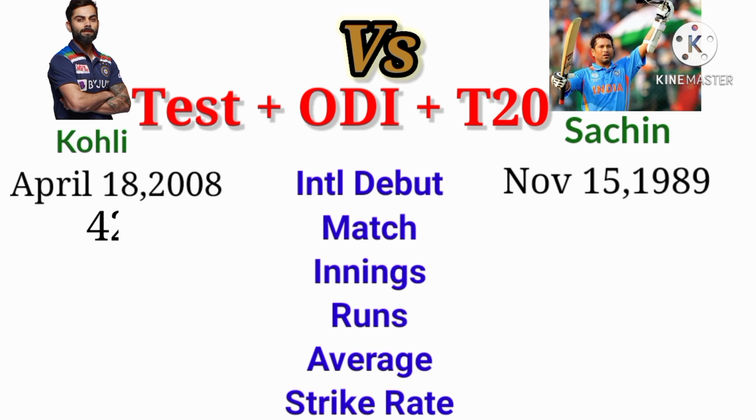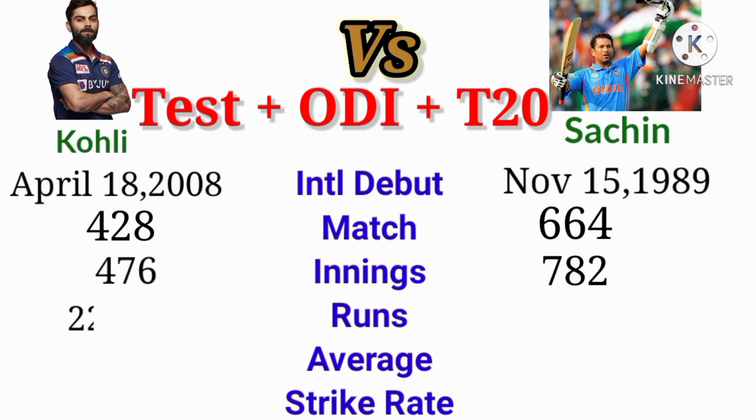The matches Kohli played is 428. The matches Sachin played is 664. The innings Kohli played in international is 476. The innings Sachin played is 782. The runs Kohli scored is 22,531. The runs Sachin scored is 34,357.